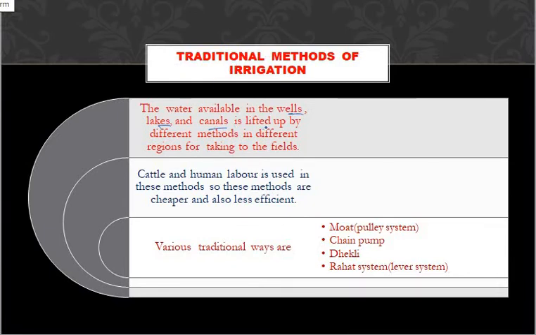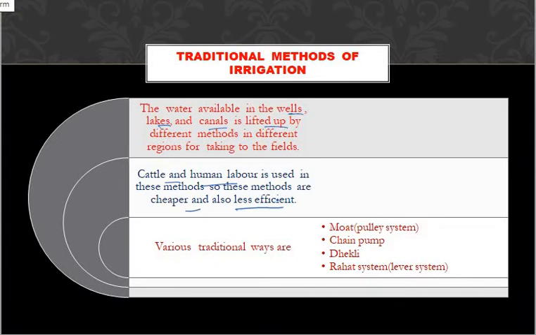Then how will you do it in the traditional method? You will lift it up manually, by different methods that I will discuss one by one. You can use manual labor, or else you can use cattle, as well as human labor. These methods are cheaper and also less efficient.